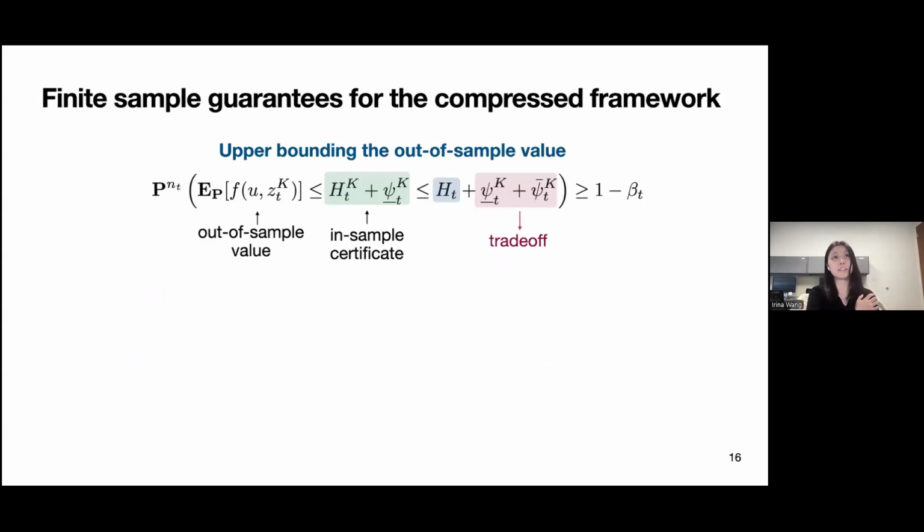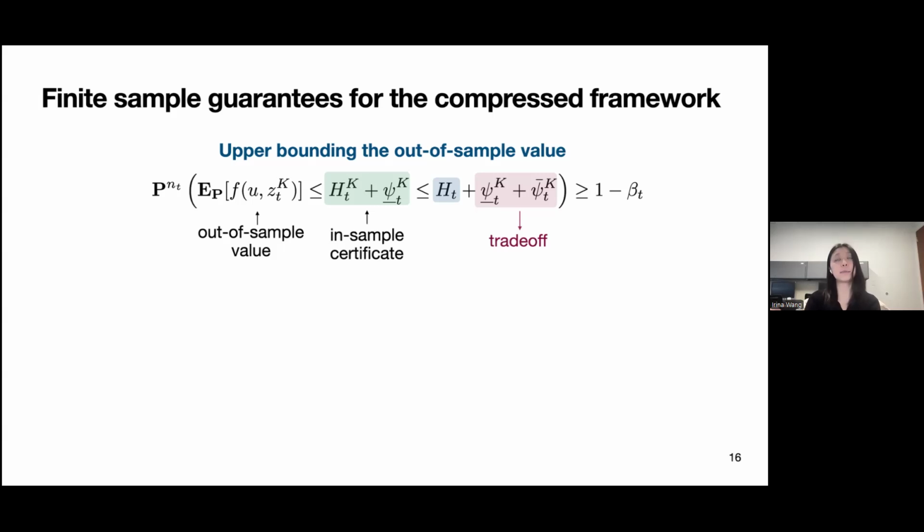All right, so with this type of result, we can then get finite sample guarantees for our compressed framework. So we can upper bound the out-of-sample value that we get for our compressed DRO problem. We have the out-of-sample value, which is the expectation with respect to the true distribution of our solution z_k. And this is going to be upper bounded by the in-sample certificate, which is the in-sample value h_k, plus one of the bounds, phi_k.